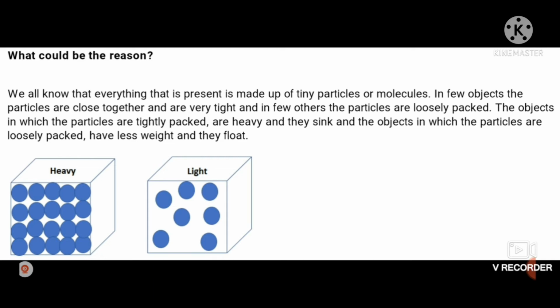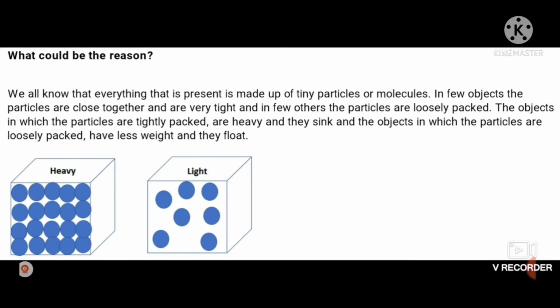When we compare the objects, whichever is going to float or sink, we will come to understand. If the object is floating, that means its molecules are loosely packed, they are farther apart as compared to the liquid molecules in which it is floating. So the liquid also has molecules and the object also has molecules.